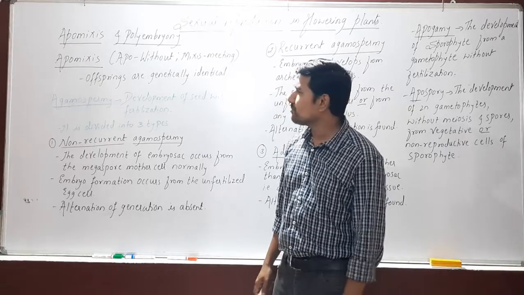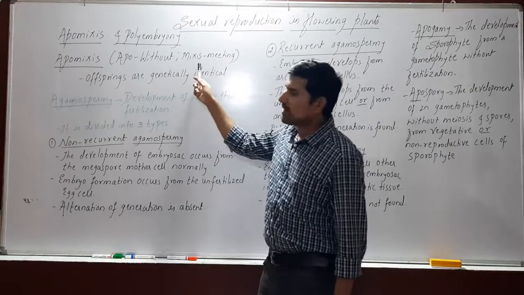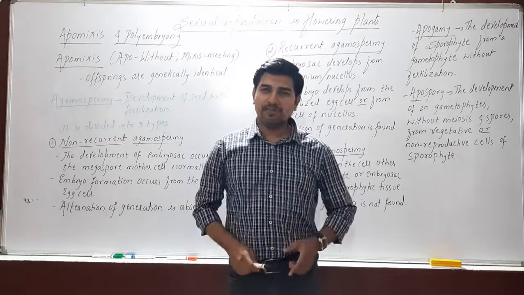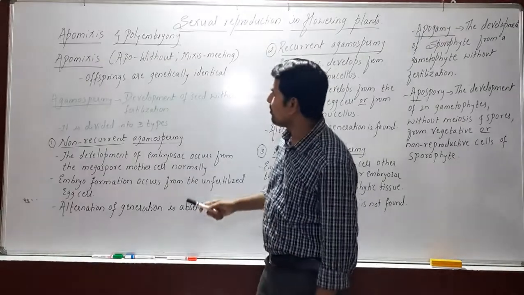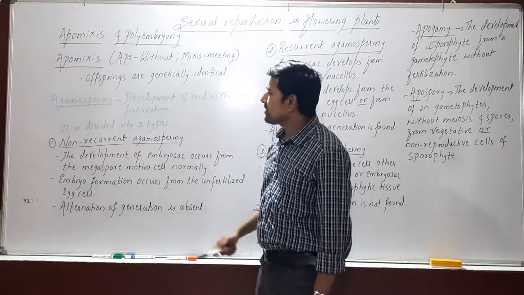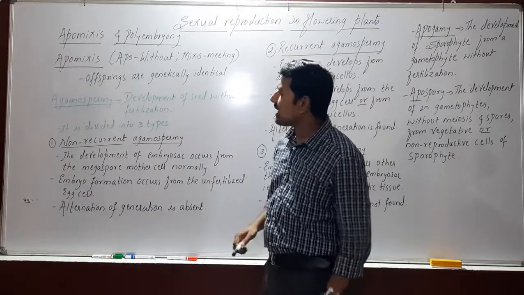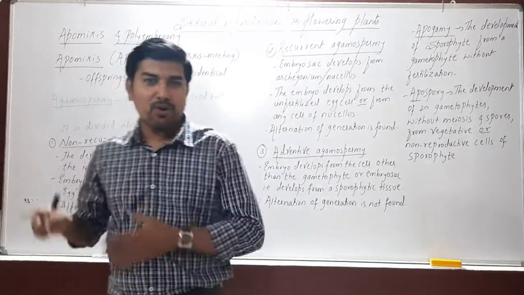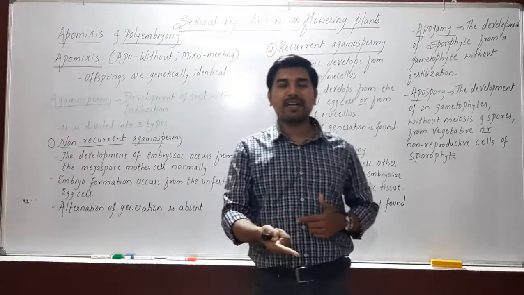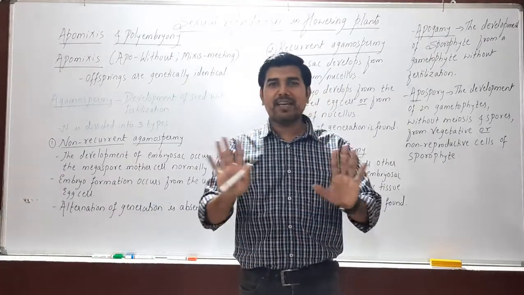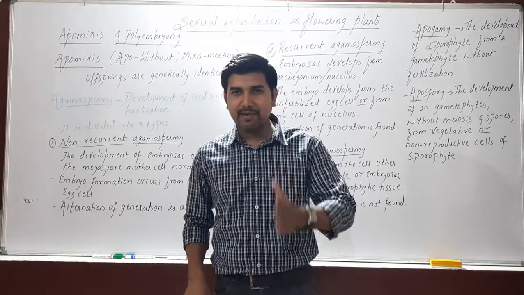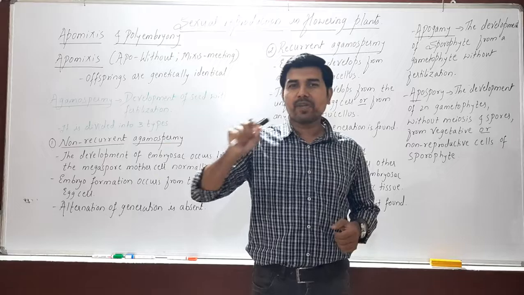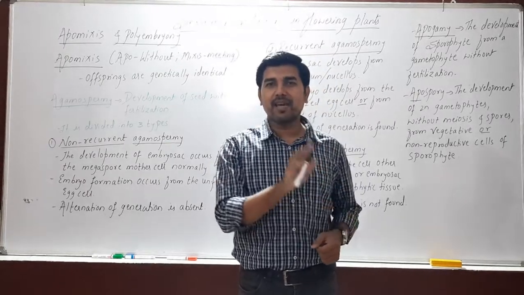As the term says, apo meaning without and mixis meaning meeting. That means there is formation of a seed without fertilization. This is what is termed as apomixis. In apomixis, the offsprings that are produced are genetically identical. That means they are genetically similar. The progeny, the next generation that is produced, are exactly the same, exactly similar copies. And hence, when they are exactly similar to their parents, we can call these offsprings clones.